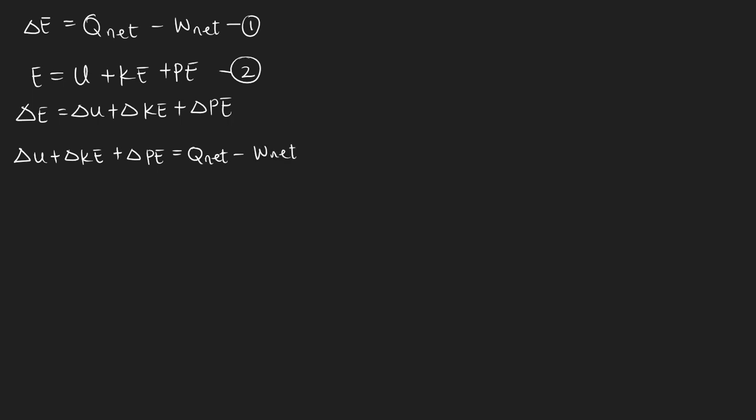Let's name this equation 3, because we did a substitution there. Let's not forget we are dealing with closed systems.